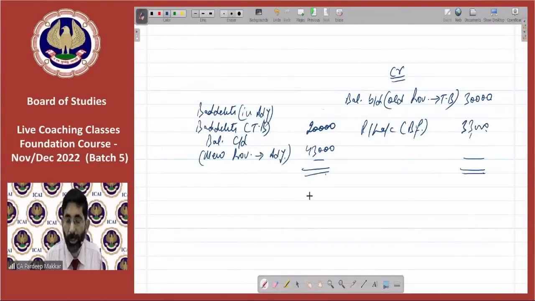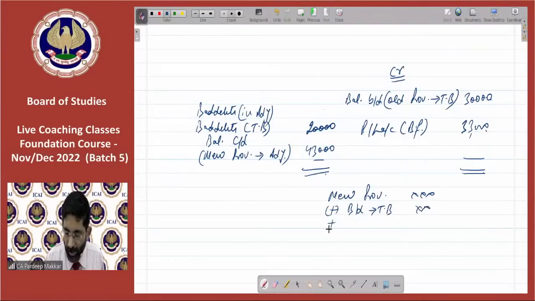Second method I would like to give you, that is new provision. Whatever is given to you, add bad debts given in trial balance, whatever is there, add bad debts given in adjustment, whatever is there, whatever the amount is, deduct old provision that is given in trial balance.